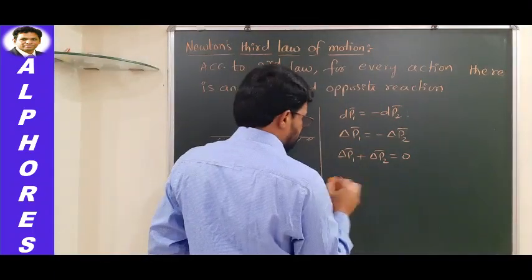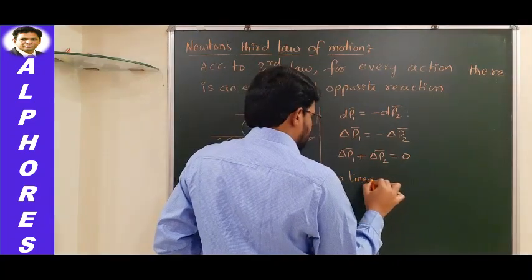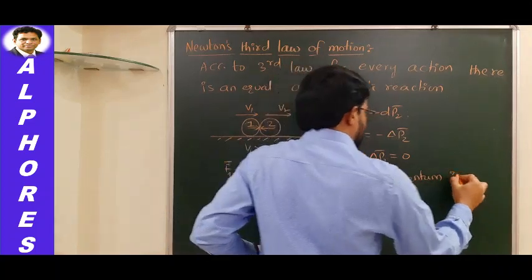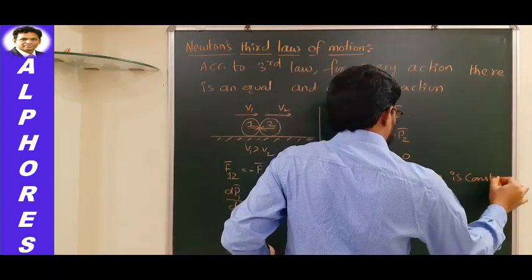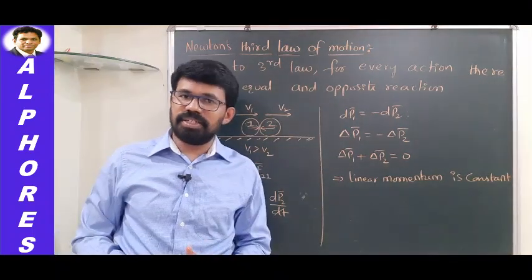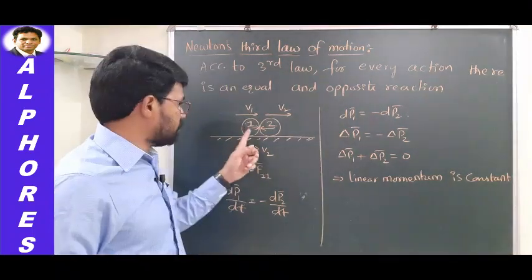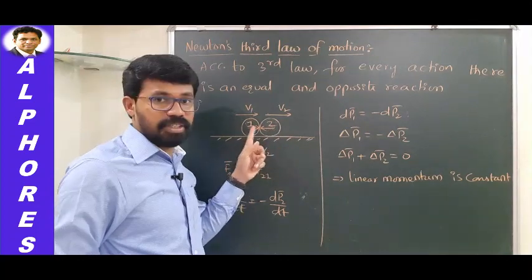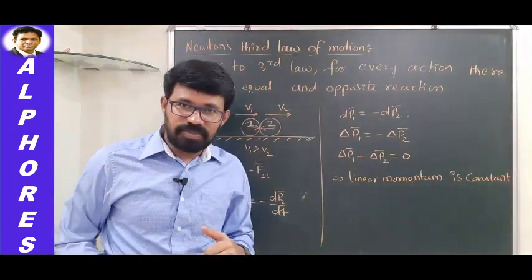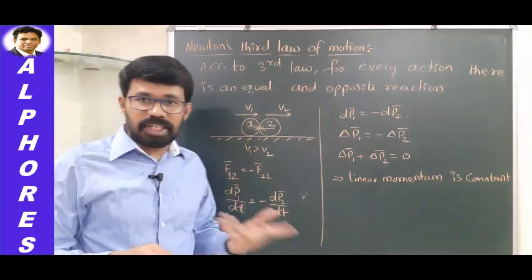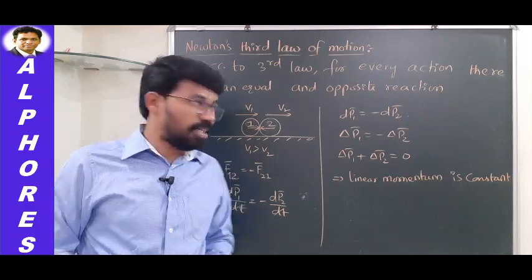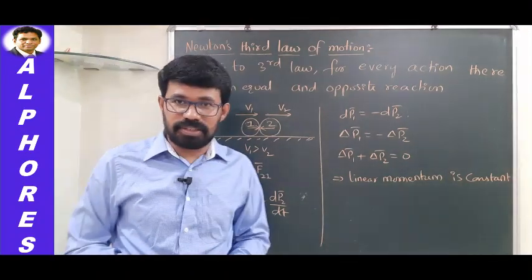What does it imply? It implies linear momentum is constant, provided the system is supposed to be an isolated system. There should not be any other external force acting. Mutually, this one can exert force on this one, and this one can exert force on this one. These two things together are called one system. If any frictional force, any other resistive or opposing forces are considered, then the system is not going to be an isolated system.